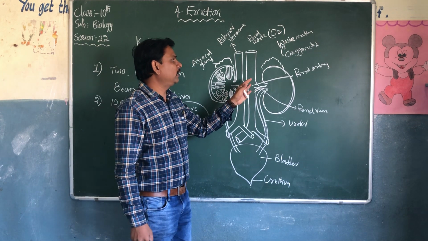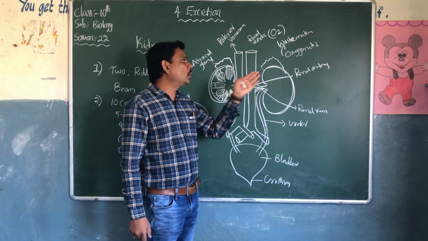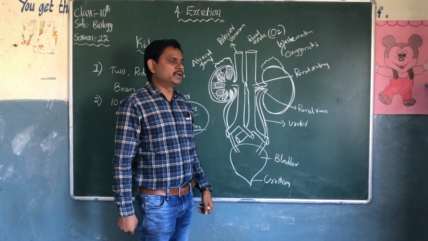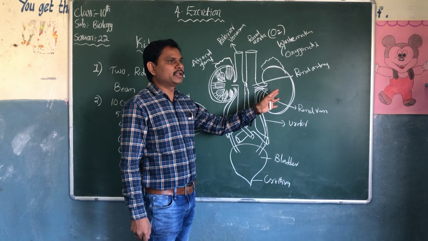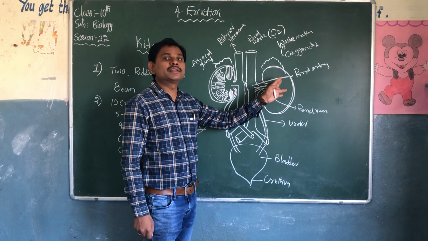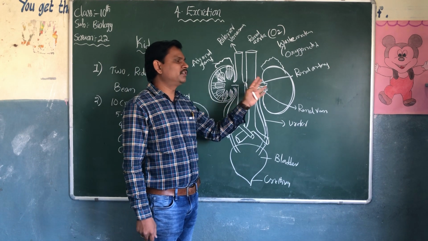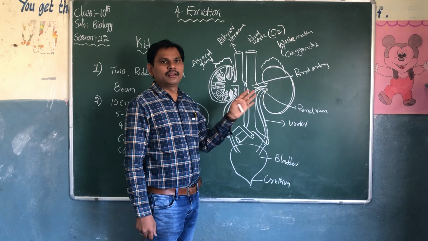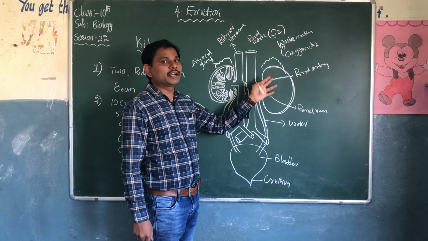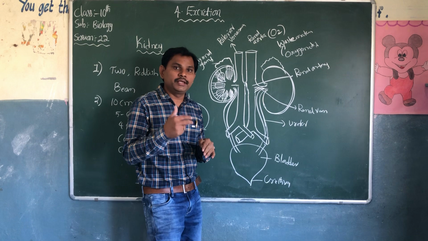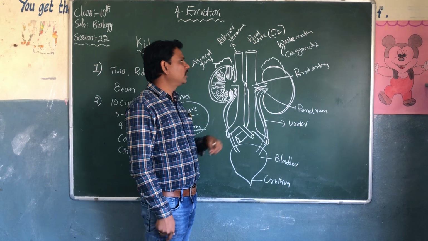So the blood is carrying oxygen and loaded with waste materials. These waste materials are filtered in the kidney. Oxygen is utilized in the kidney. Oxygenated blood is converted into deoxygenated blood.